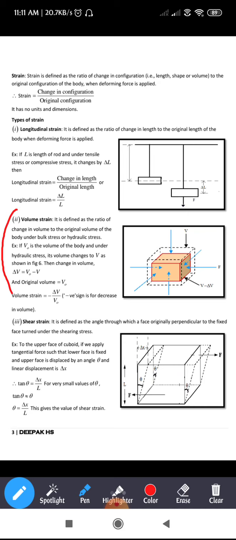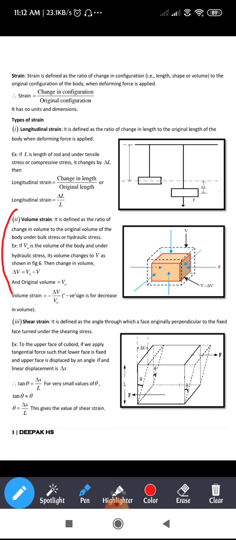As you know, volume strain is change in volume to the original volume. The change in volume will be due to the hydraulic stress. When the hydraulic stress or bulk stress is applied, there will be a change in volume, and that change in volume divided by the original volume is what we call volume strain.